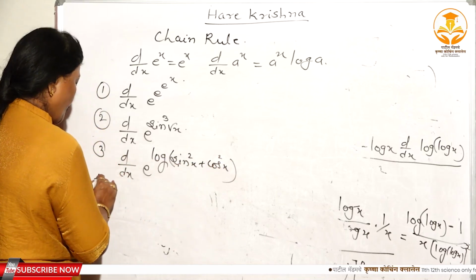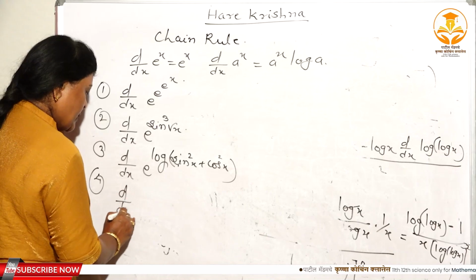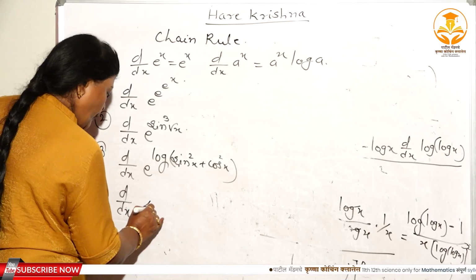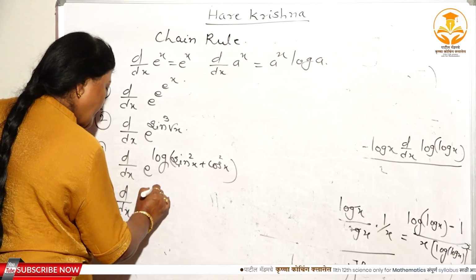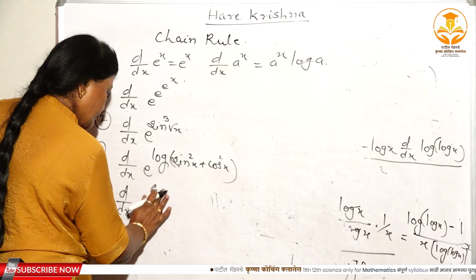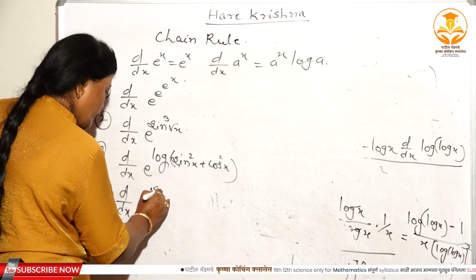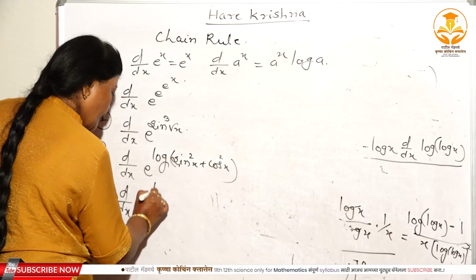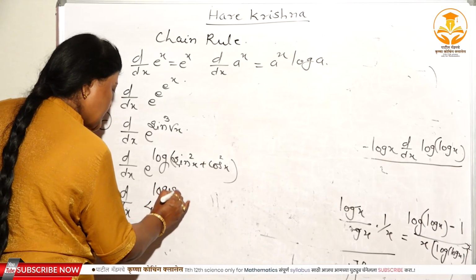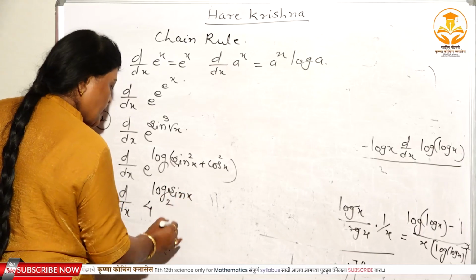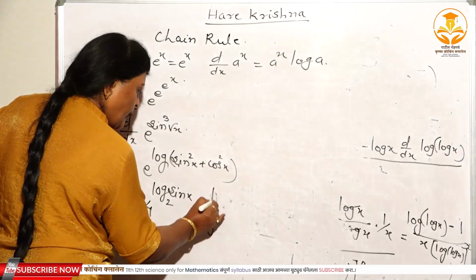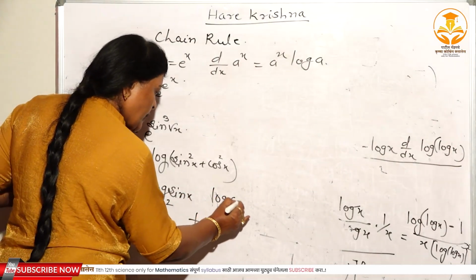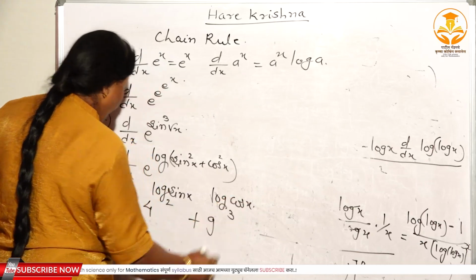Fourth one, d dx of 4 to the power log of sin x to the base 2 plus 9 to the power log of cos x to the base 3, isn't it?